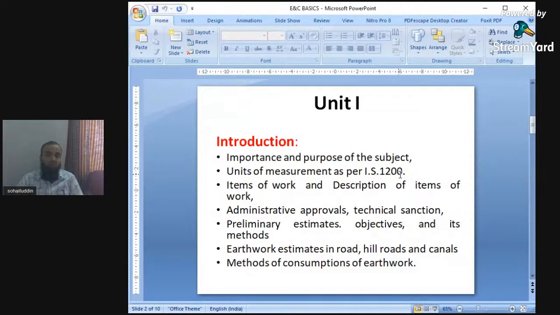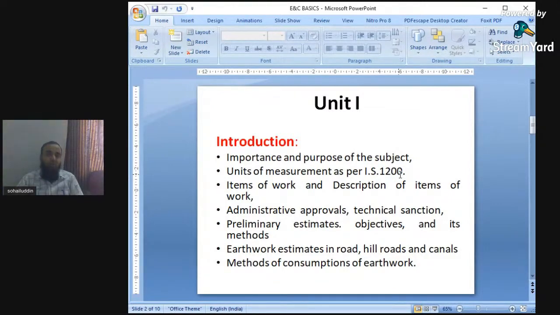What will be the cost of the building, or the structure, or the project? In order to find out the cost of the project, we have to find out the materials related with the project.